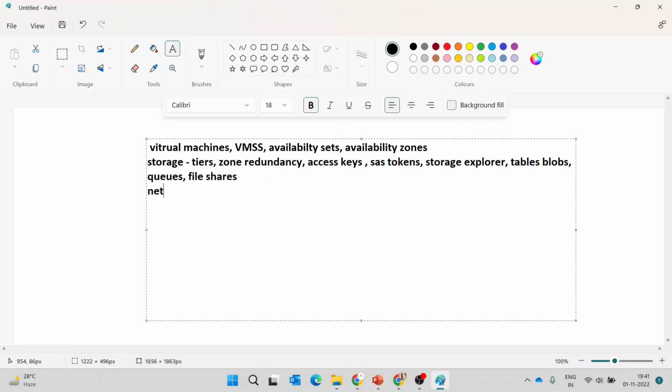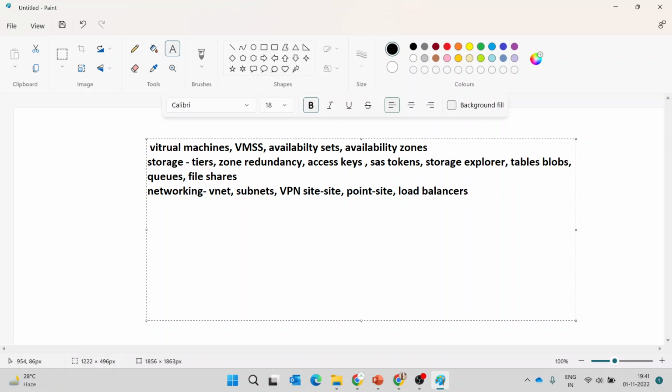And the next thing is networking. Under networking, you learn about virtual networks, and under each virtual network we can create subnets. We have different concepts like VPN, Azure VPN, where we create site to site and point to site. And we have other concepts like load balancers.